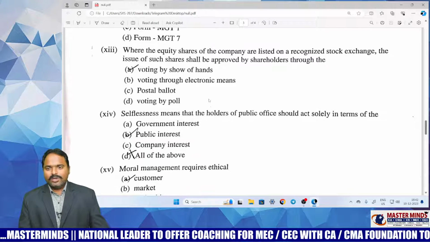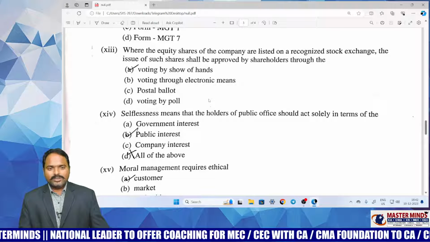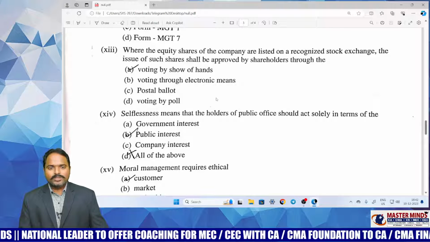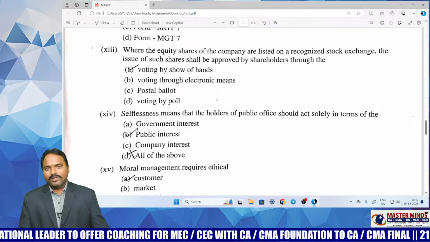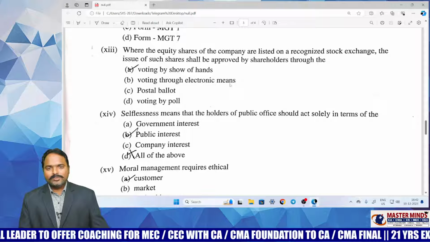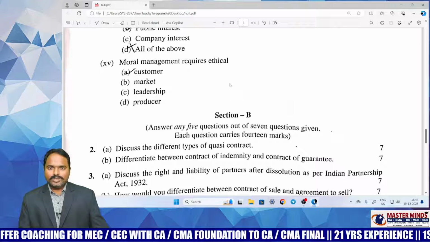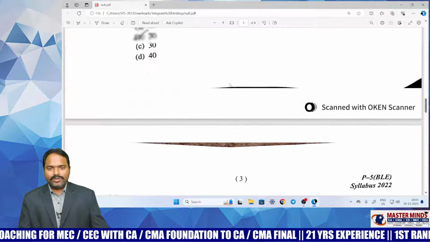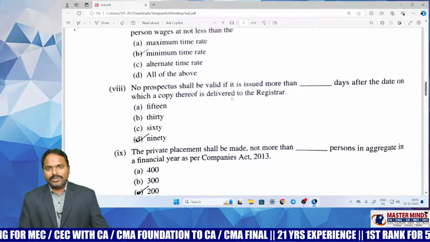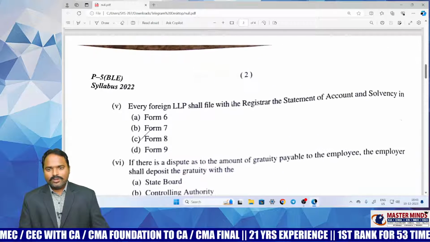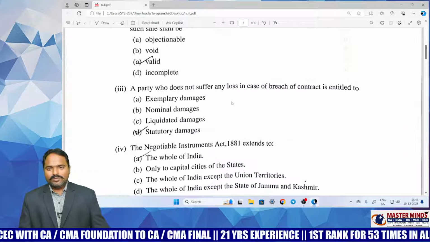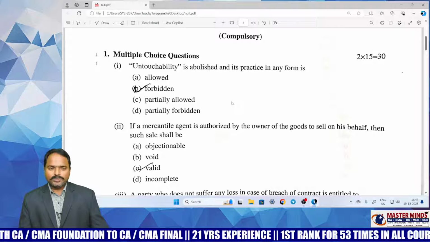Where the equity shares of the company are listed on a recognized stock exchange, the issue of such shares shall be approved by the shareholders through... So this is also again from the management administration chapter only. This is a straight question, and these 2 questions are from your ethics chapter. So overall, out of 15 MCQs, even an average student, a normal student, I think can answer 10 to 12 MCQs.